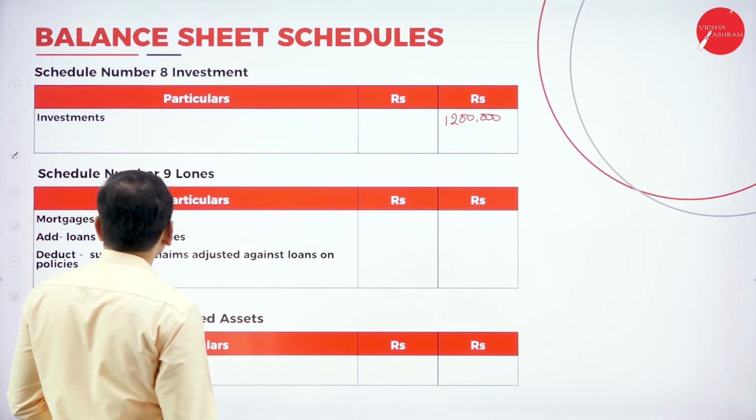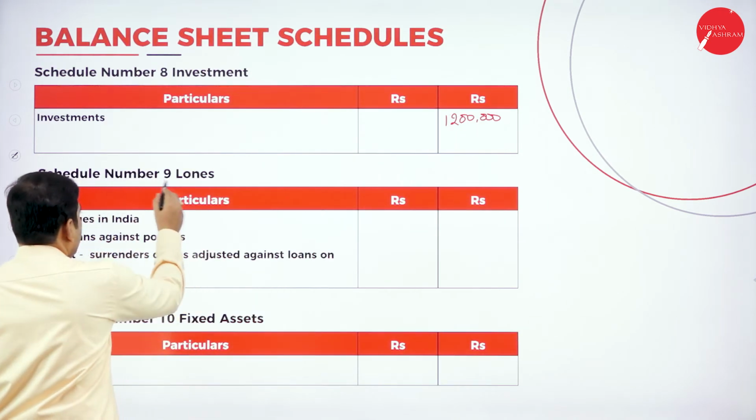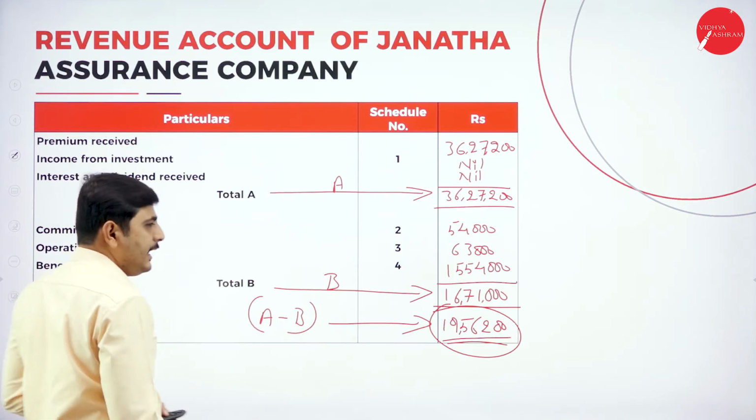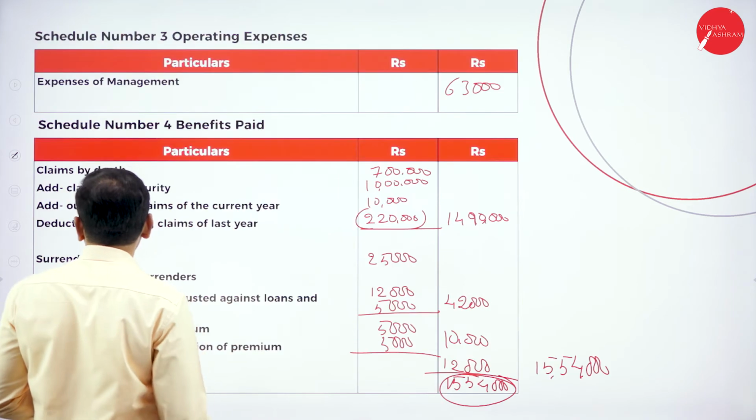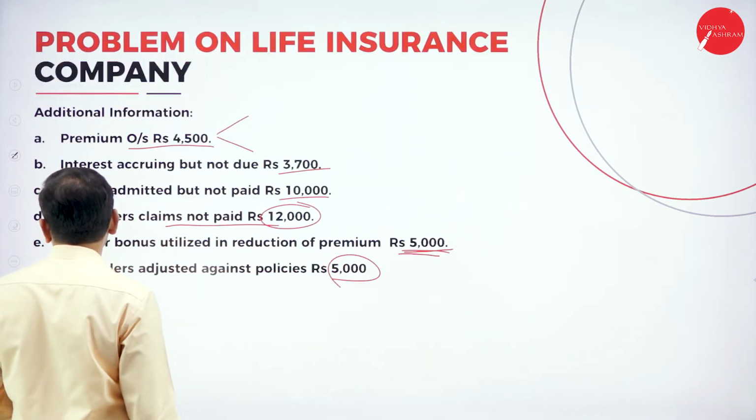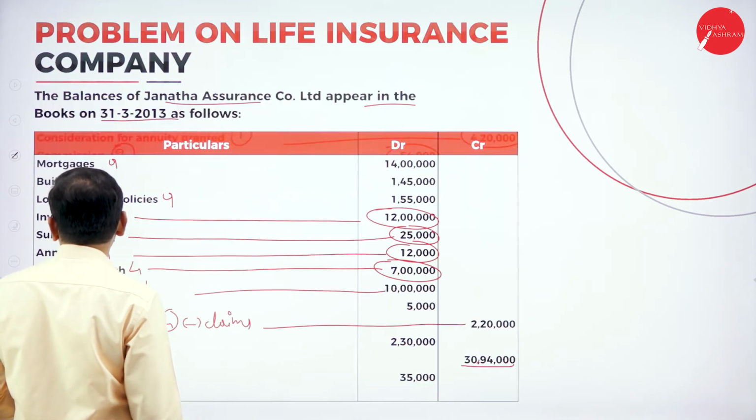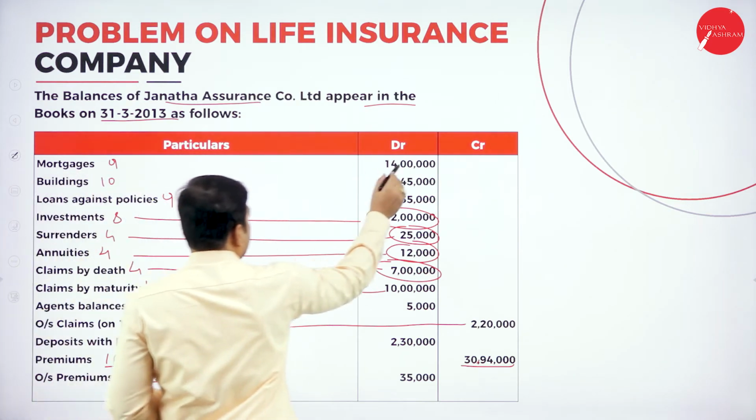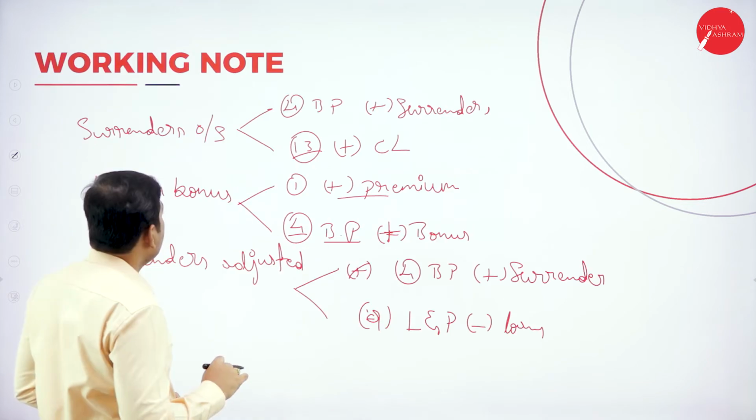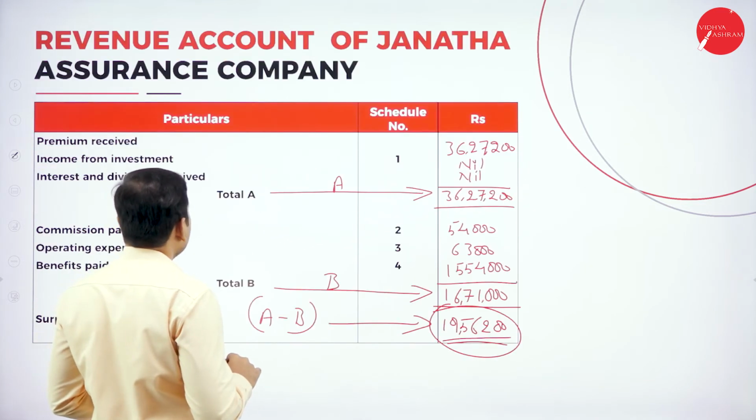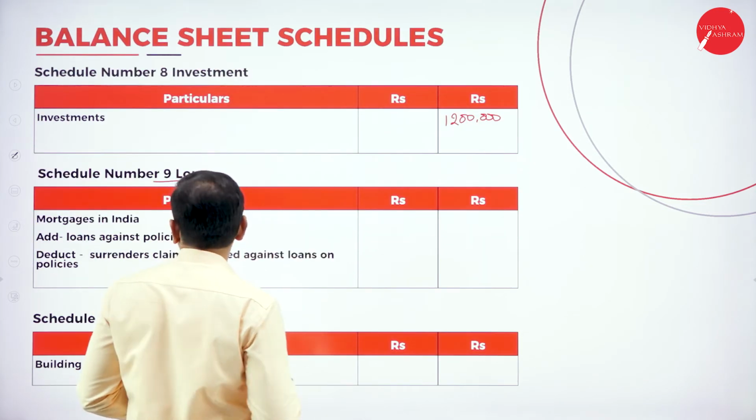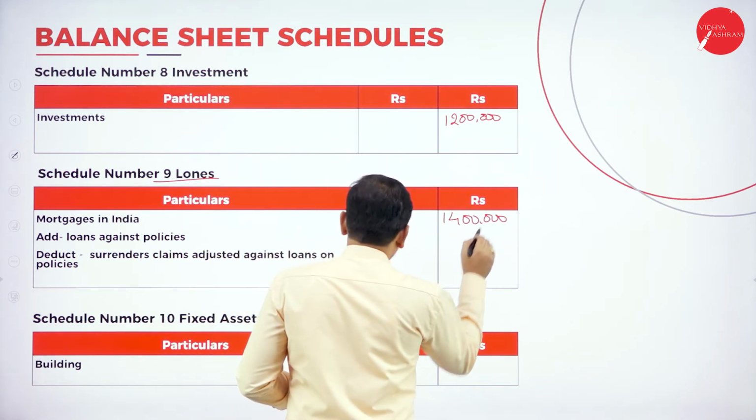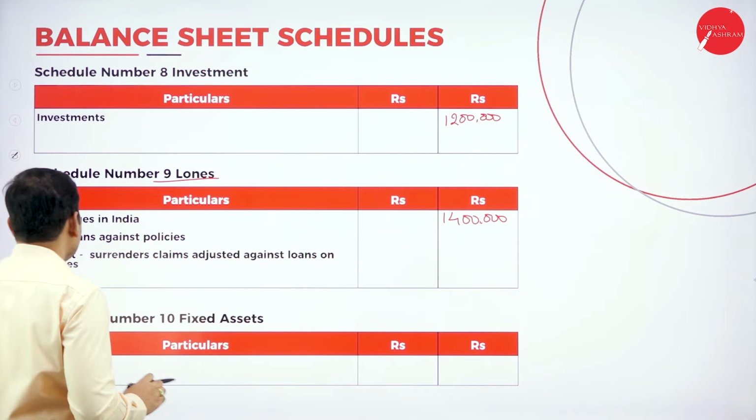Next item, schedule number 9, loans and advances. First one, mortgages in India. You can add mortgages outside India also. Let's look at the mortgages in India. What is the amount of mortgages in India? He has given mortgages of 14 lakh. So mortgages 14 lakh.